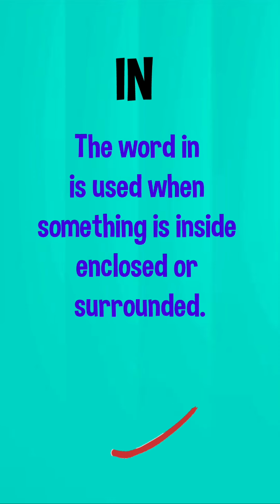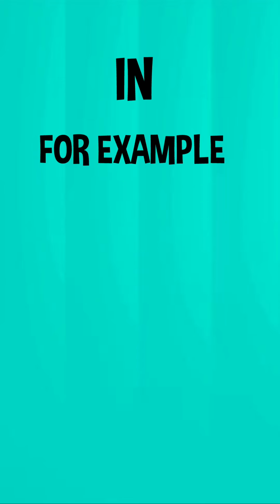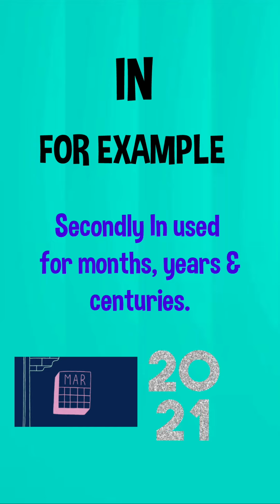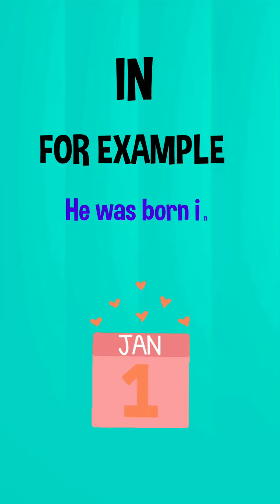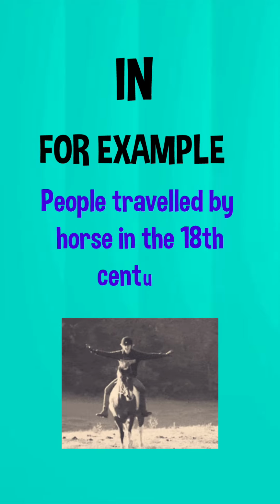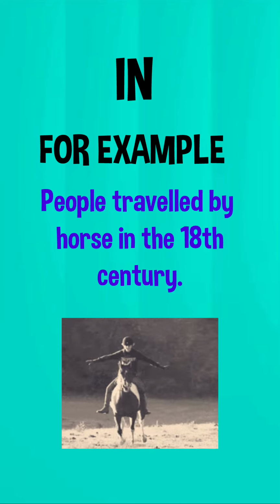Next, in rule. The word in is used when something is inside, enclosed or surrounded. For example, the keys are in the bag, the clothes are in the cupboard, the milk is in the glass. Secondly, in is used for months, years and centuries. For example, he was born in January, they got married in 2005, people traveled by horse in the 18th century.